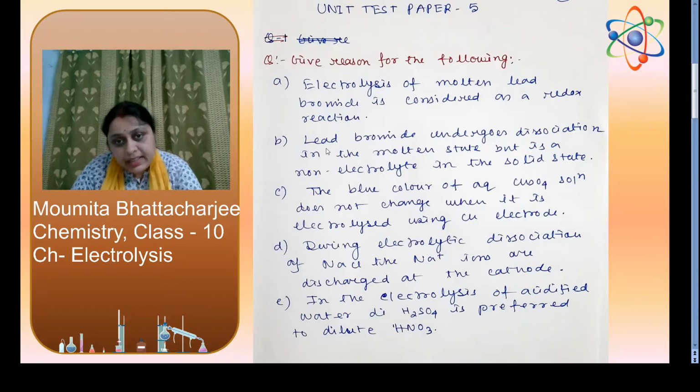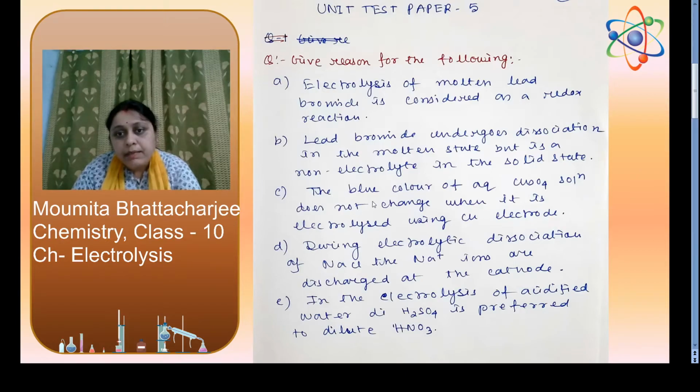So when it is in solid state, it cannot break, so we cannot have free ions to carry the electric charge. That's why solid lead bromide is a non-electrolyte, but when we heat it and melt it, the ions Pb2 plus and bromide minus will be separated out from the lead bromide, and then they will carry the electric charge.